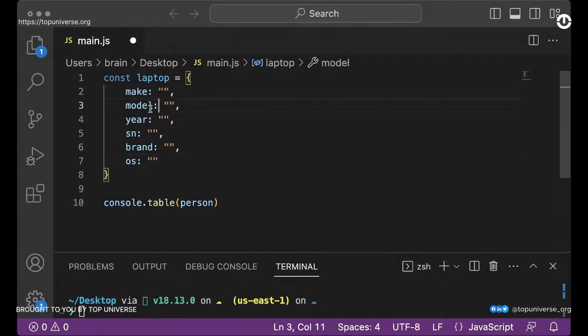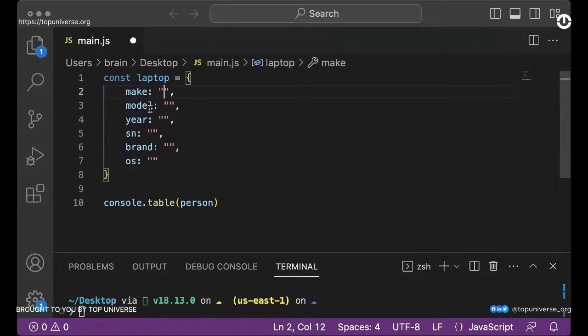When you look at these items, you would definitely understand that these details here would be describing the laptop, right? It's possible to even add functions, but when we discuss functions, we'll see how we can use functions inside this object. But just take a look at this. We have a laptop item, and then you have the make of the laptop, the model, the year, the serial number, the brand, and the operating system.